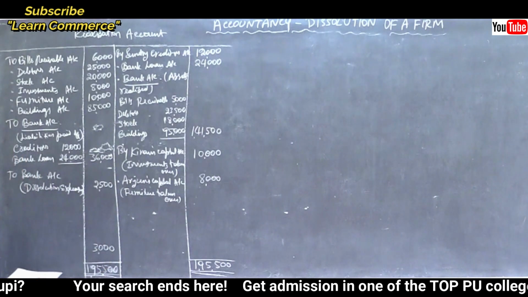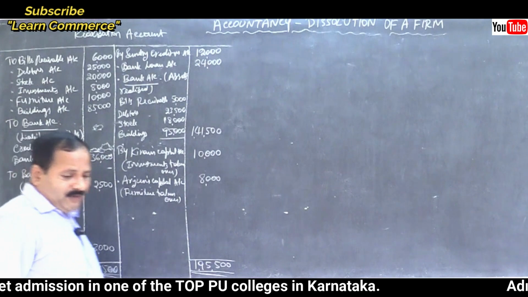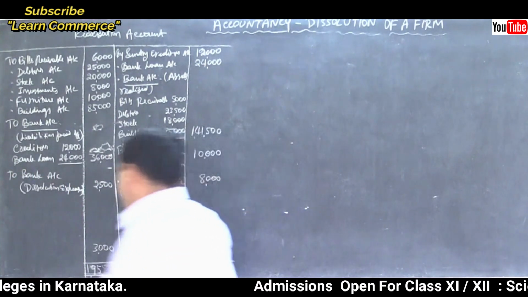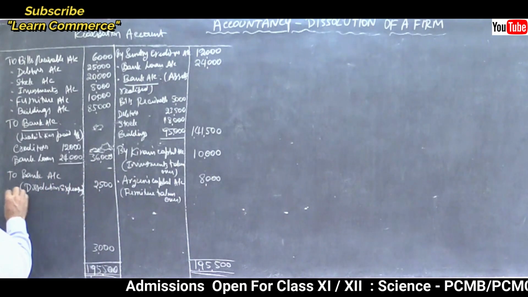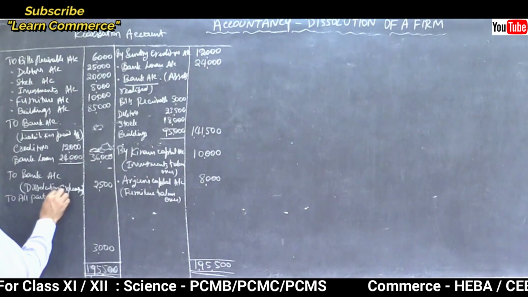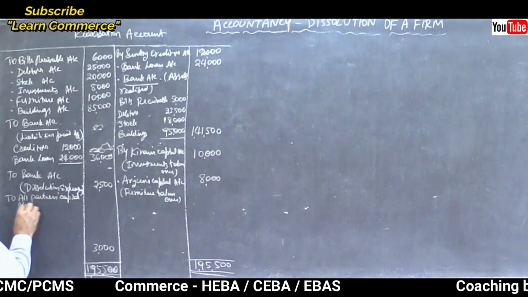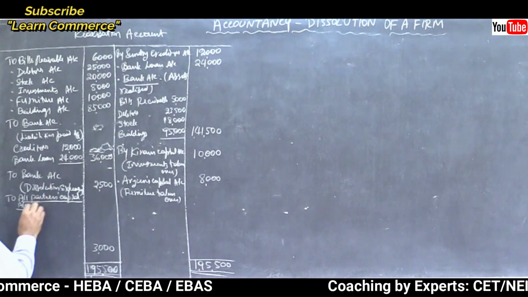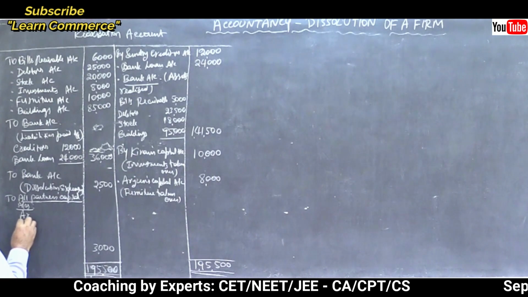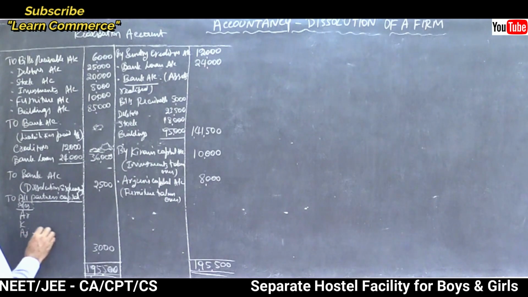Distribute it among the partners. So they are equal partners, right? Yes. Profit and losses equally. So 1/3, 1/3 and 1/3 to all partners' capital accounts. Under that, Arun, I will write AR, Kiran, I will write K, and Arjun, I will write AJ.